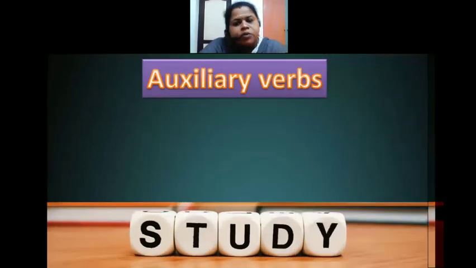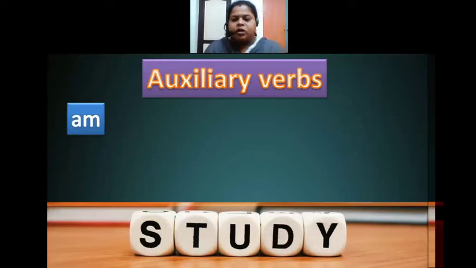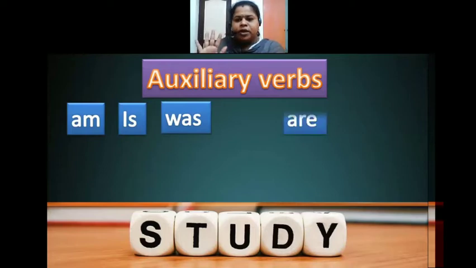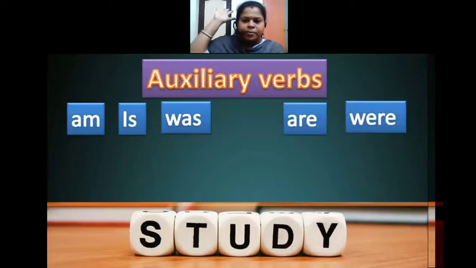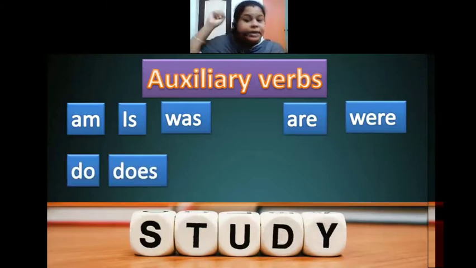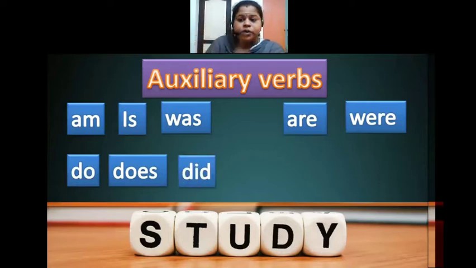Then auxiliary verbs. Just now I have shown you how to start your question using question words. Now these are the auxiliary verbs. With the use of auxiliary verbs also you can ask questions. For example, these are the auxiliary verbs I had taught you already. Am, is, and was is present tense and was is past tense. Then look here, are, were. Then do, does, did. Do, does, did.